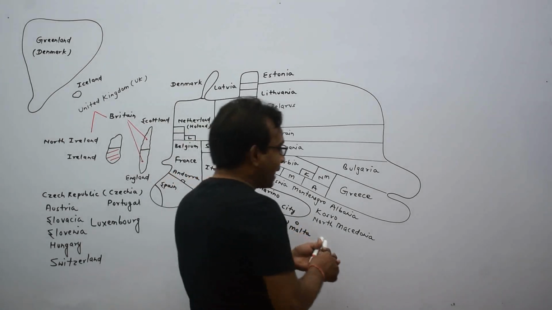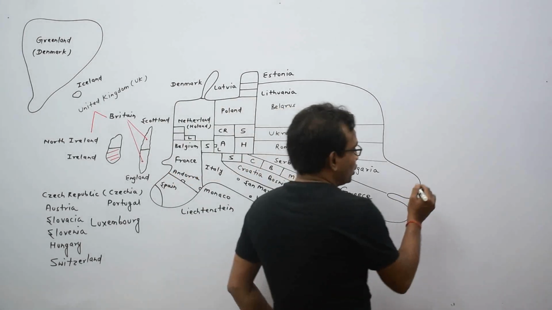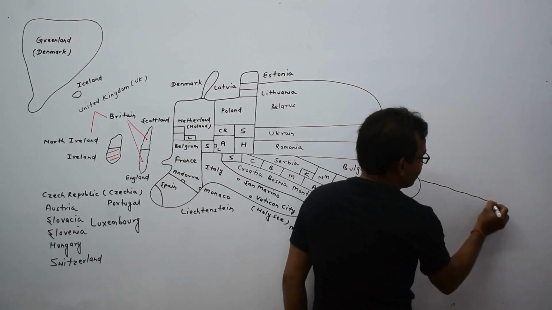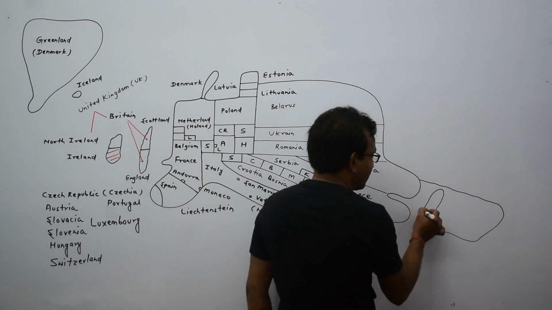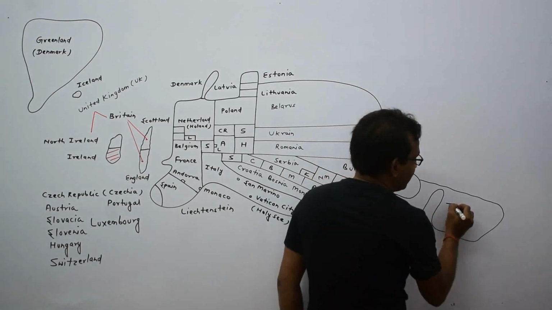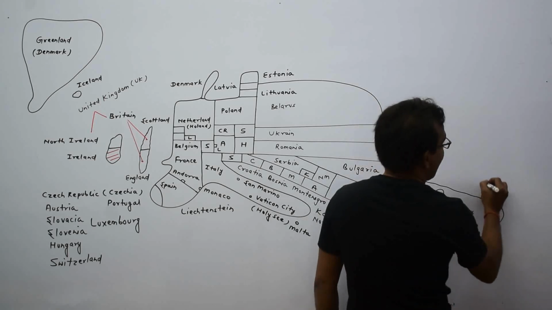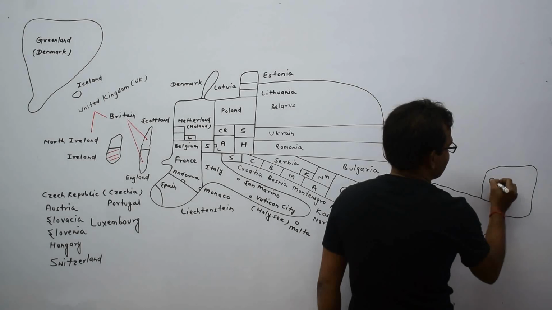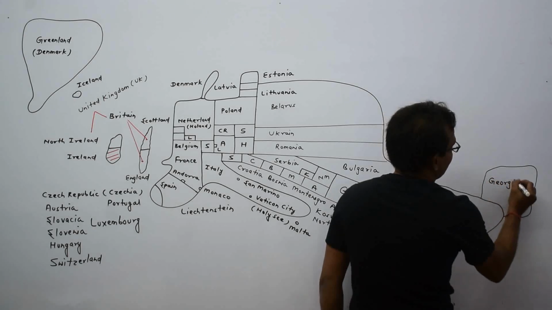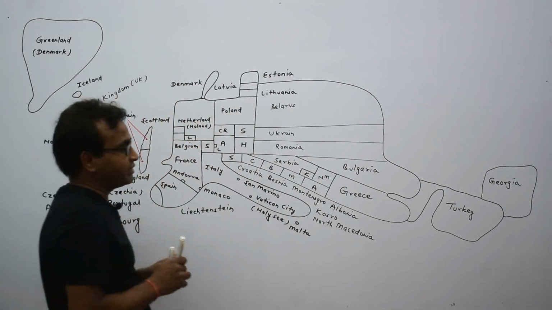Okay, I am drawing 2 countries of Asia here. This is Turkey. And this is Georgia. Georgia and Turkey both are Asian countries.